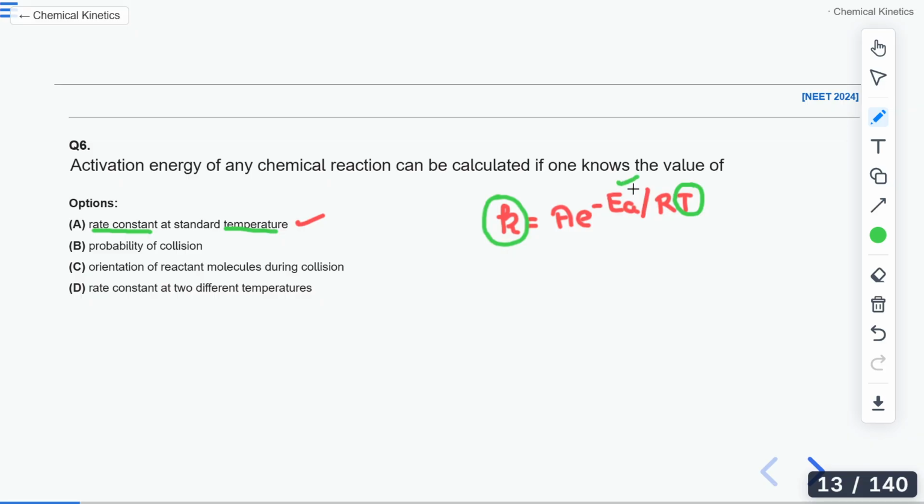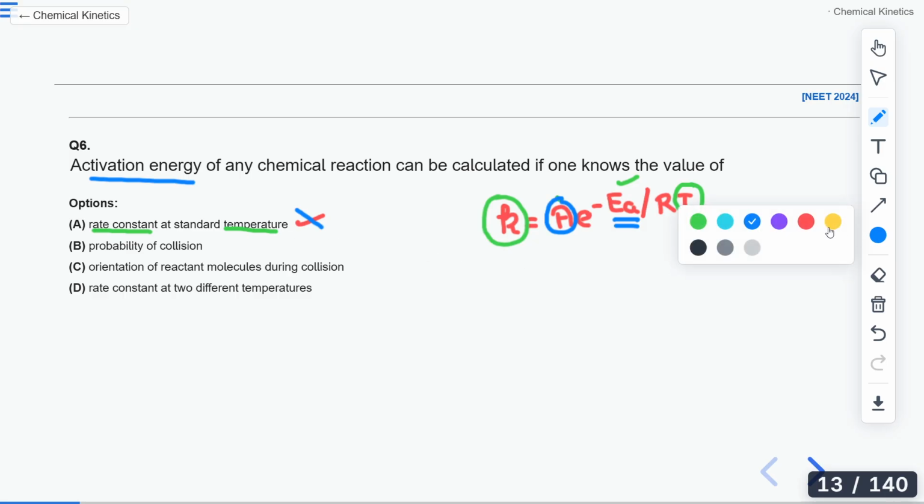calculate Ea. Why? Because still there are two variables. A is also not known to us. If you want to calculate the Ea from the rate constant and the temperature, you need the value of A also. So therefore we cannot use only rate constant and temperature to calculate the activation energy.